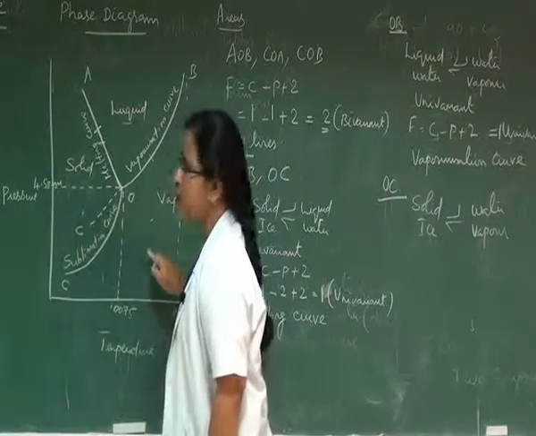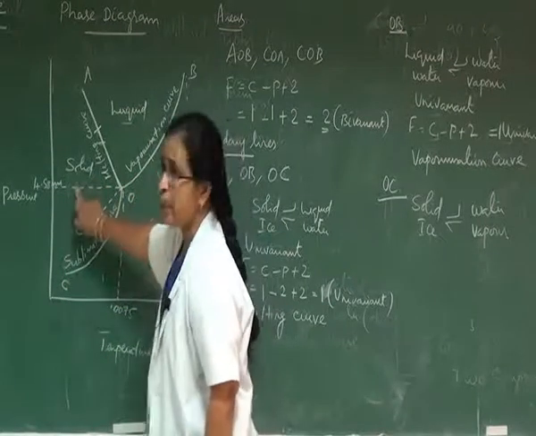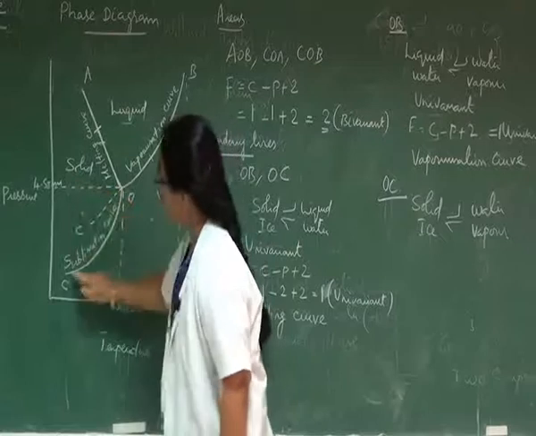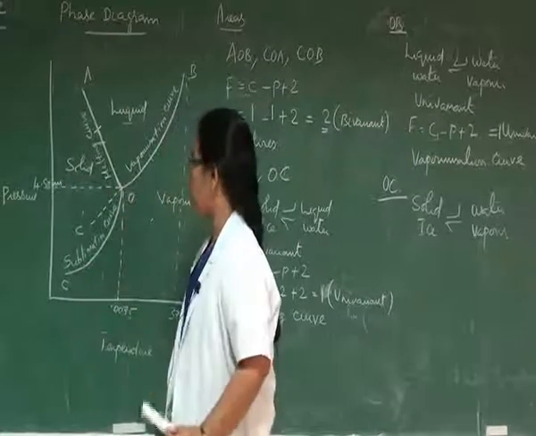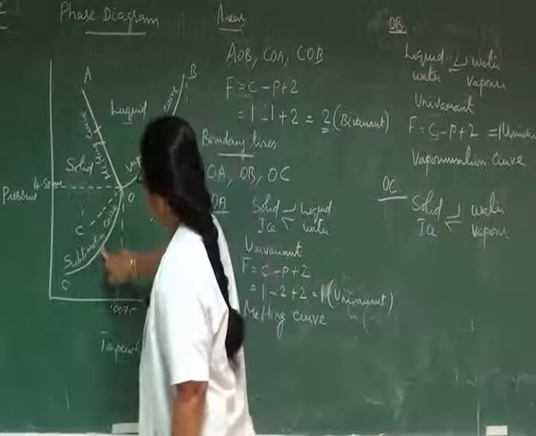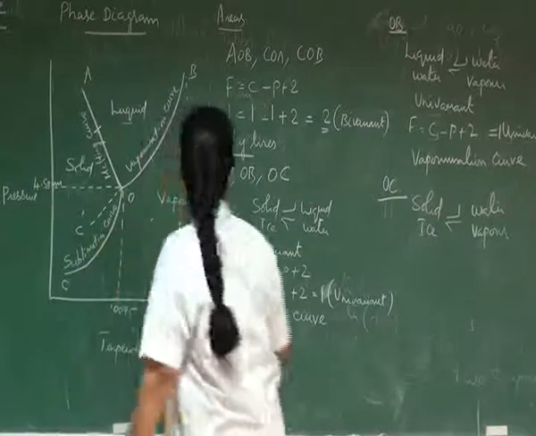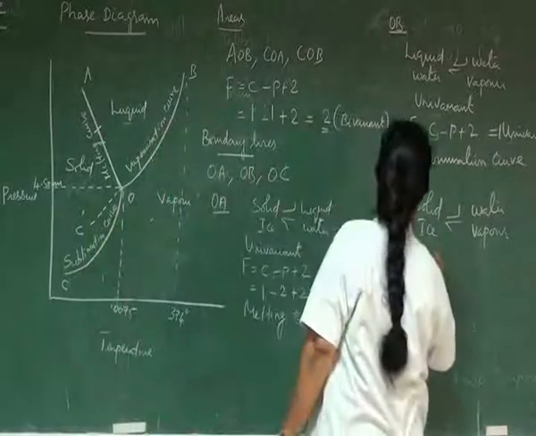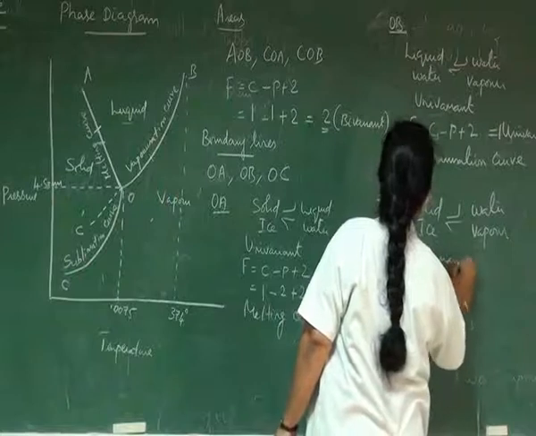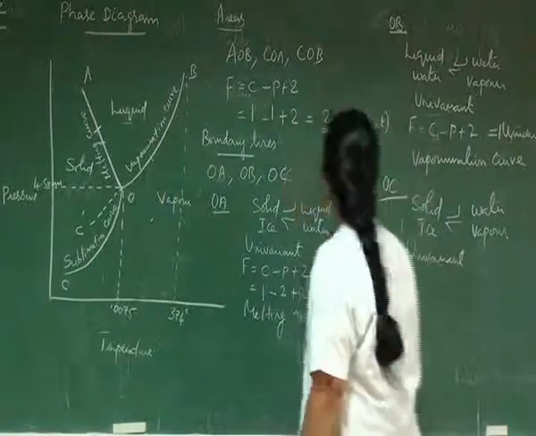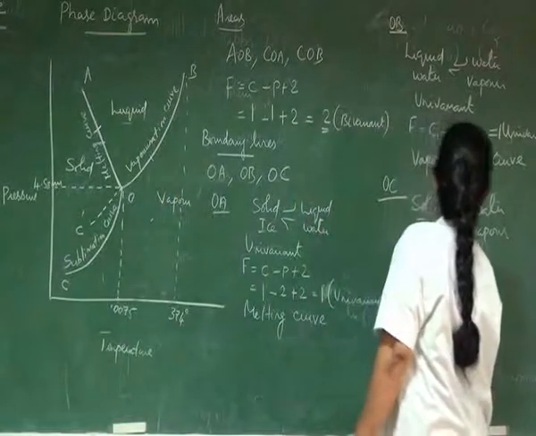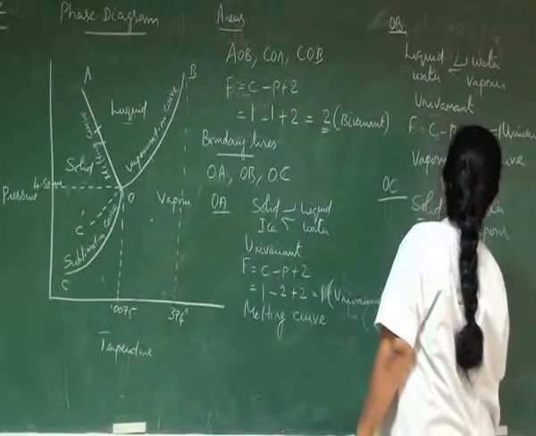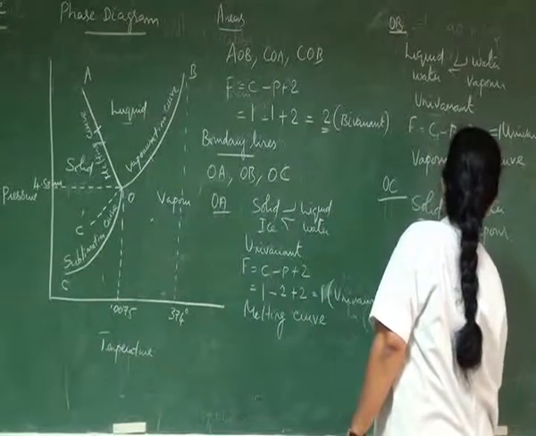Or solid ice can be converted into water vapor, and water vapor can be converted into solid ice at any point along the boundary line OC. Along this boundary line also the system becomes univariant, by applying the phase rule.